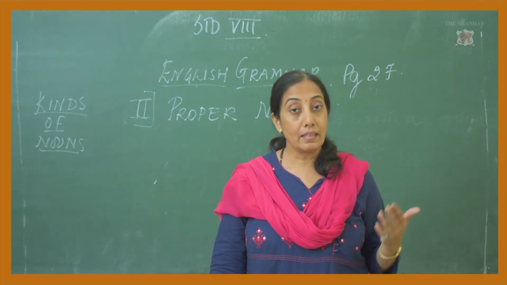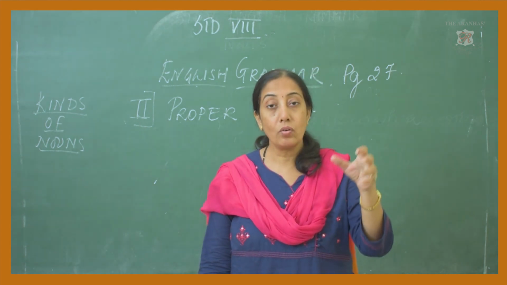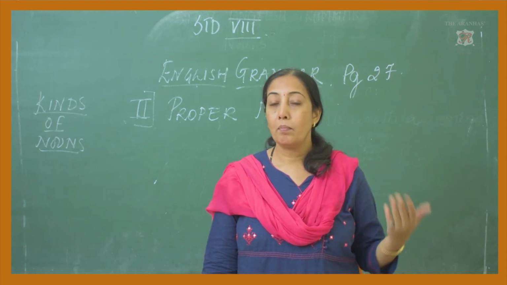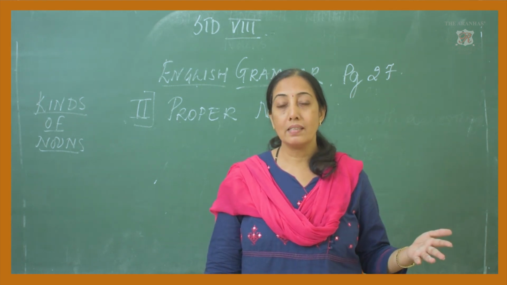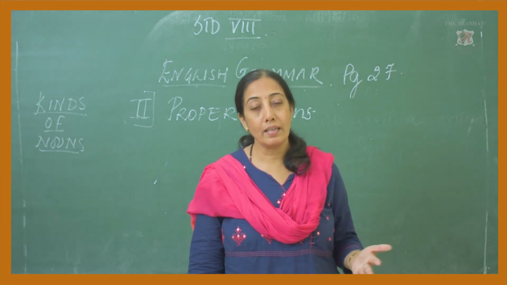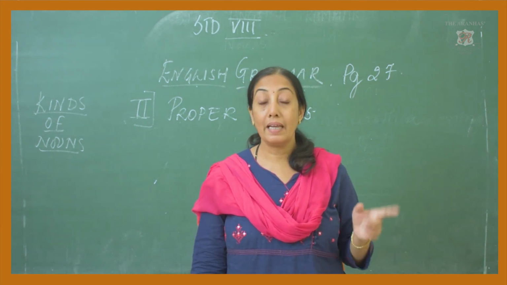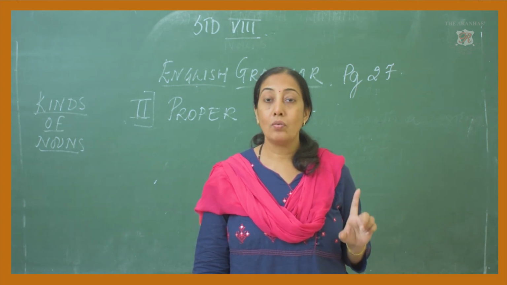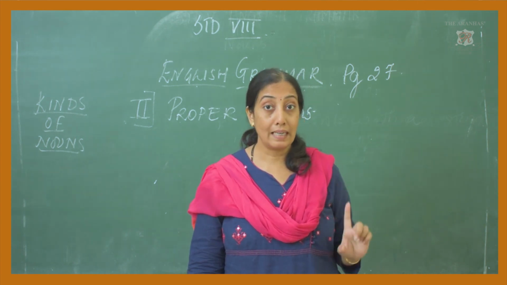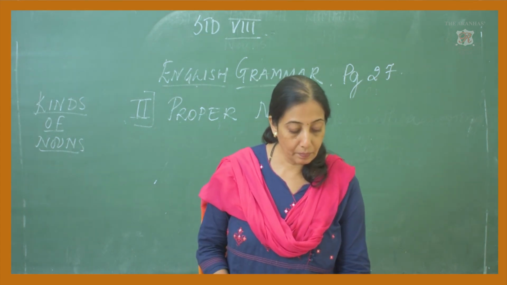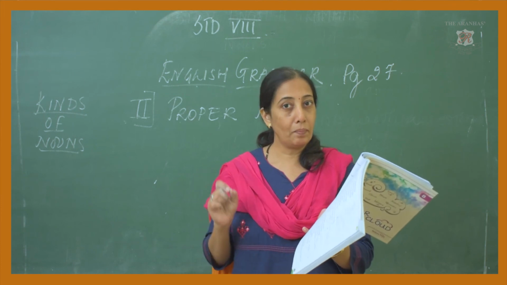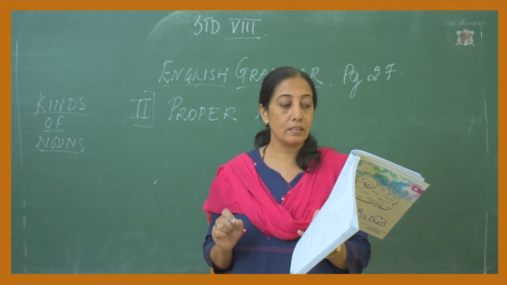Or I say Bombay is a city, Pune is a city, Kolkata is a city, Chennai is a city. All are cities, but they have their individual names, and such names are known as proper nouns. So they are the names of particular persons, particular places or particular things.